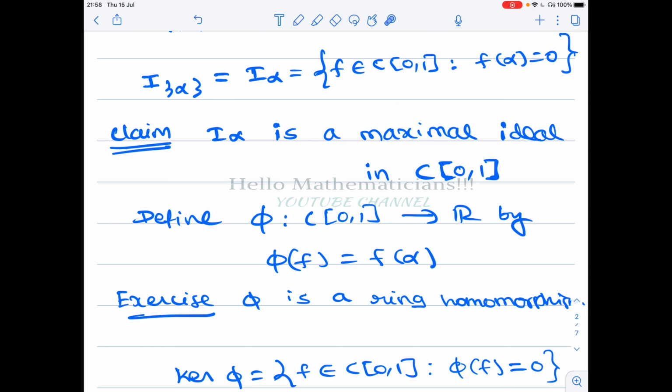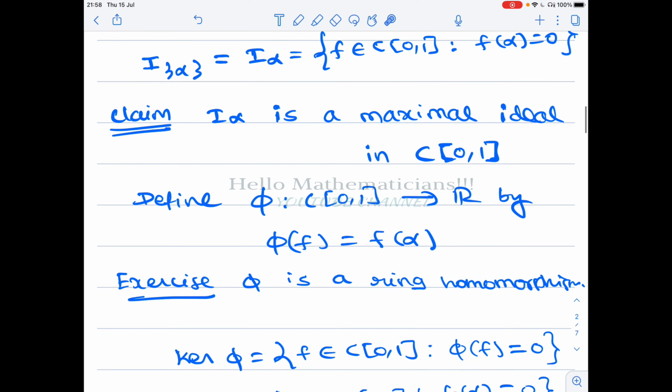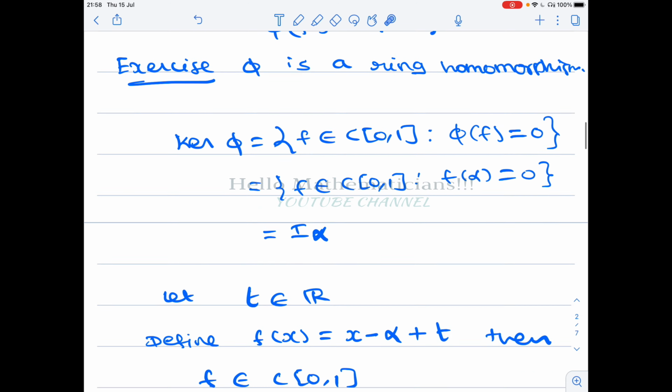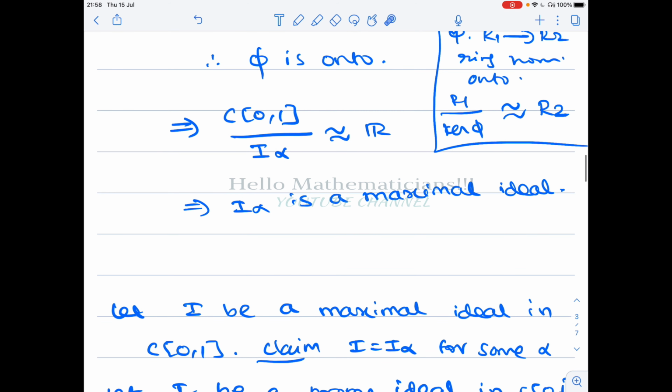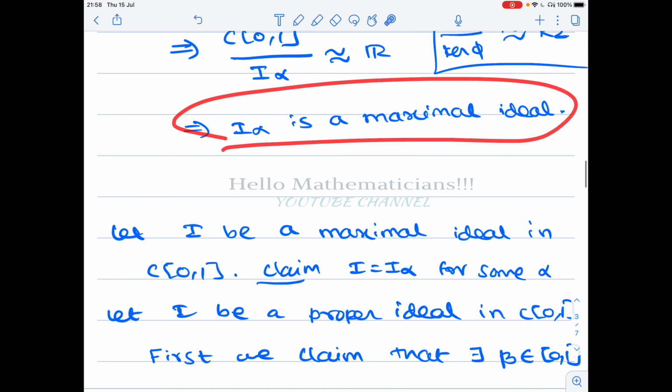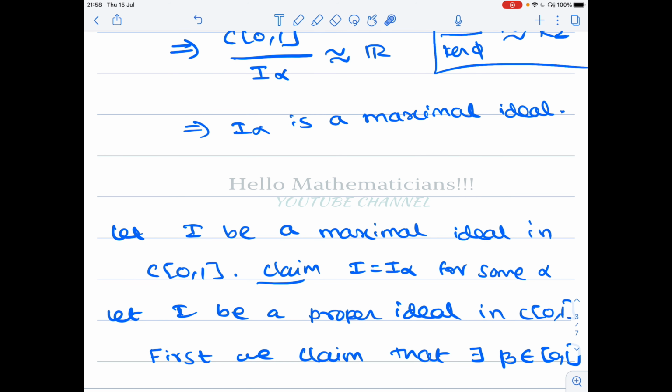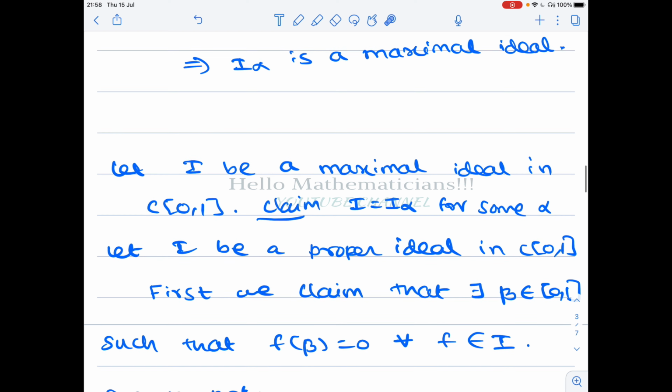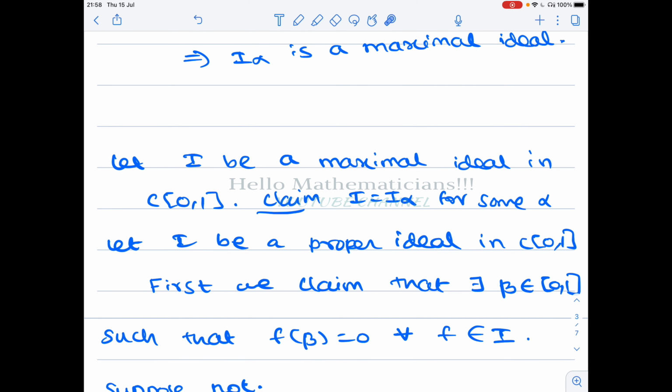You appear for any interview in TIFR or IISc, IMSc, many times they ask this question. Proving I alpha is a maximal ideal is very simple, but that every maximal ideal is of the form I alpha is very, very important, and you can see many CSIR problems also related to that.